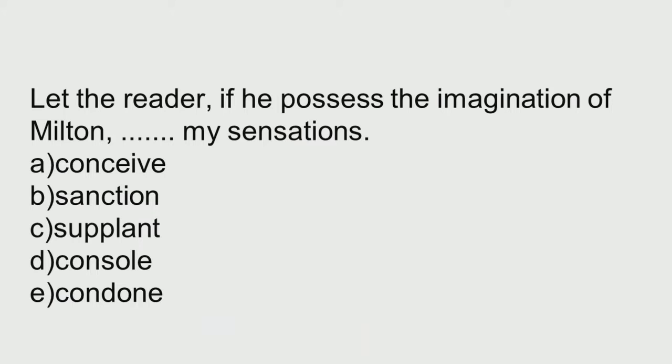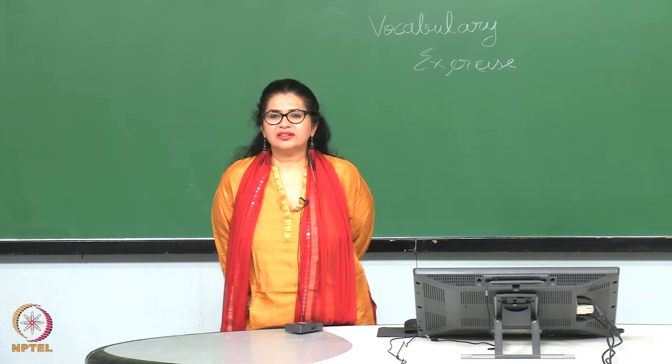Next set. Let the reader, if he possesses the imagination of Milton, dash my sensations. The choices are conceive my sensations, sanction my sensations, supplant my sensations, console or condone my sensations. The best is conceive. Condone means pardon, we have seen this word.